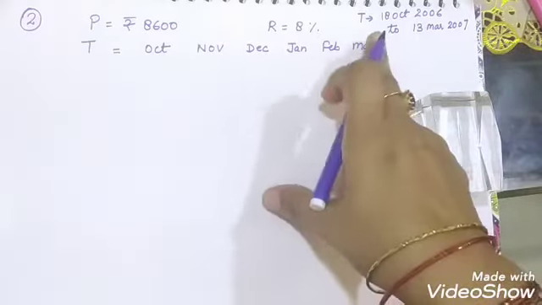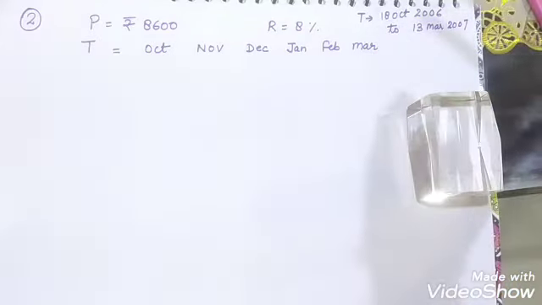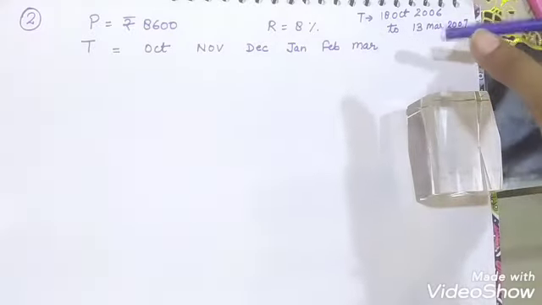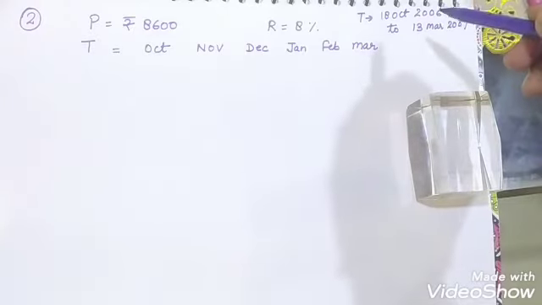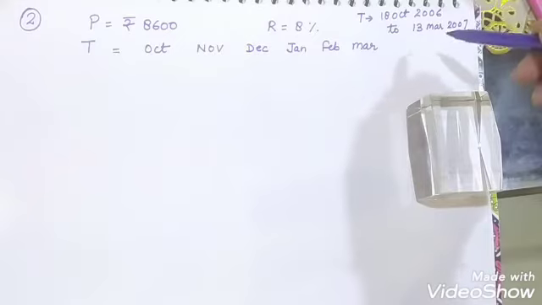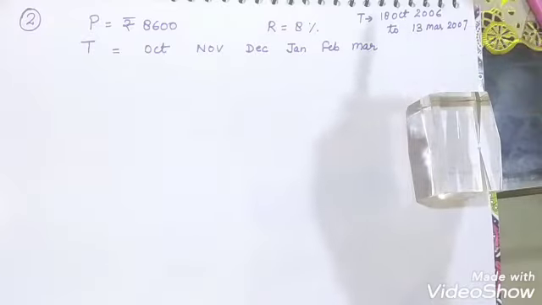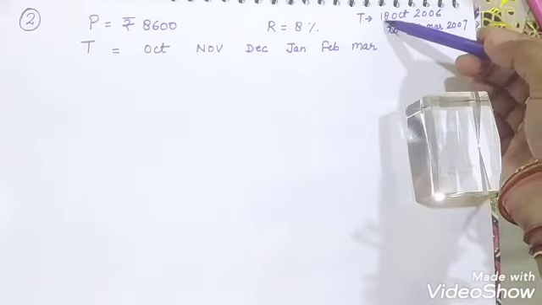First we will find how many days there are from 18 October to 13 March, because it is not given in years or days, it is given as particular dates. And while calculating the days, we need to pay attention to whether it is a leap year or not, to count the number of days in the month of February, not to divide by 366.